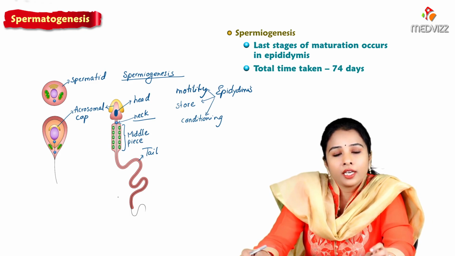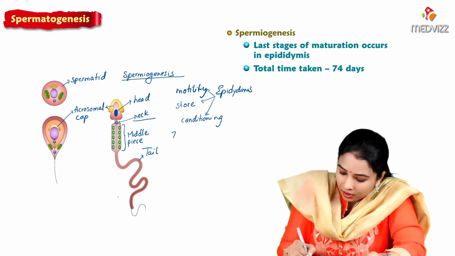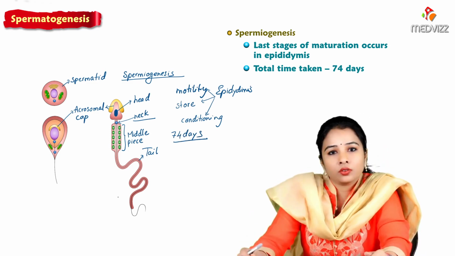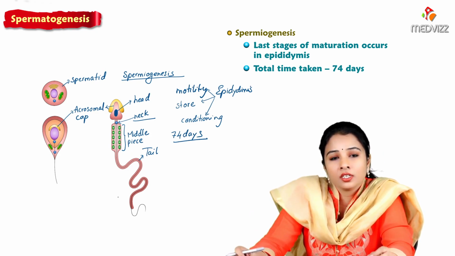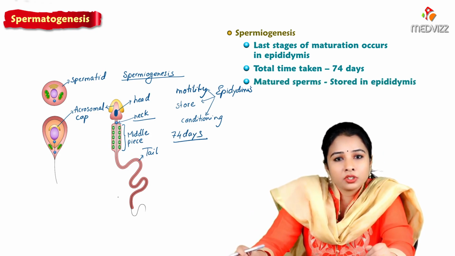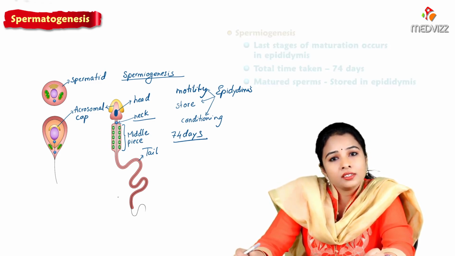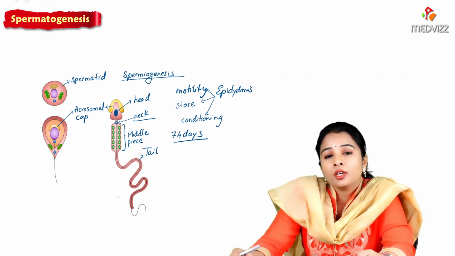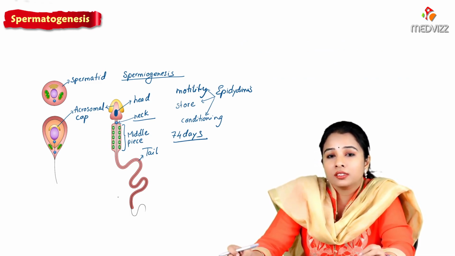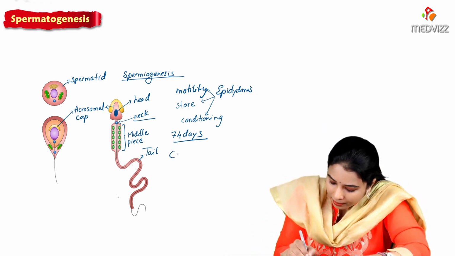The normal total time taken for spermatogenesis is approximately 74 days. Now the matured sperms can be stored in the epididymis, and one more stage of change of the sperm happens in the female genital tract, where the process is called capacitation.